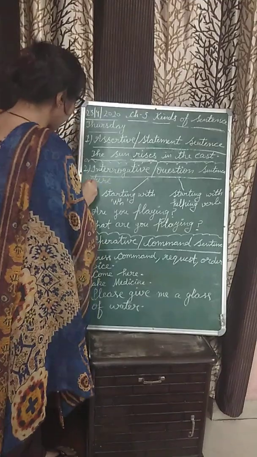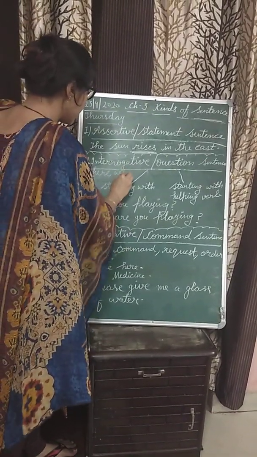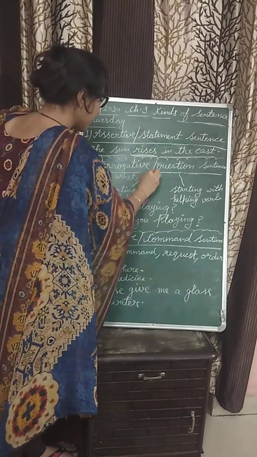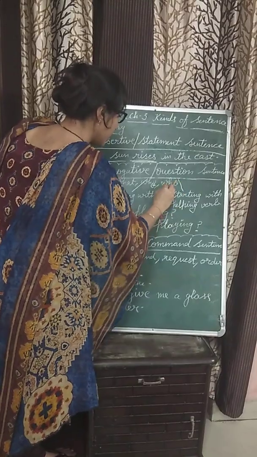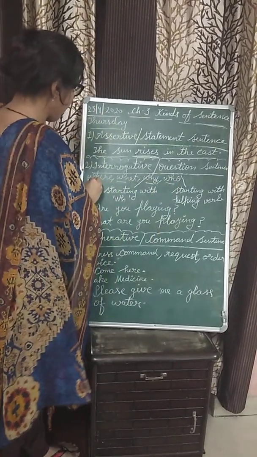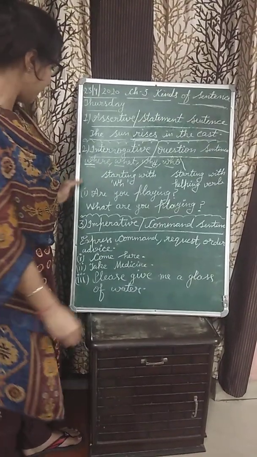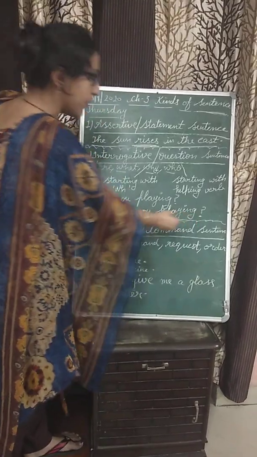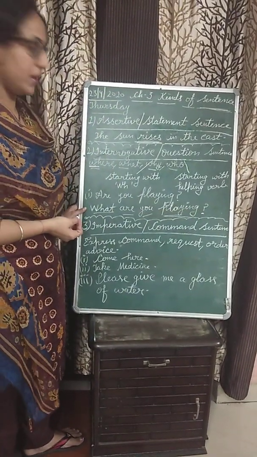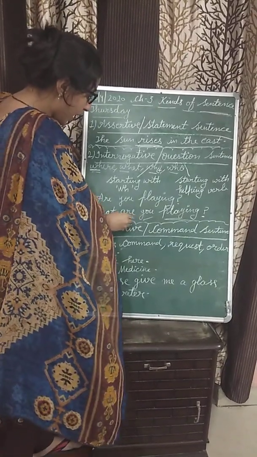The words which start with WH. Where, what, why, who. These are the WH family words. By using these WH family words, we can ask a question. For example, what are you playing? आप अभी क्या खेल रहे हैं? What are you playing? What is a WH family word and are is a helping verb here.